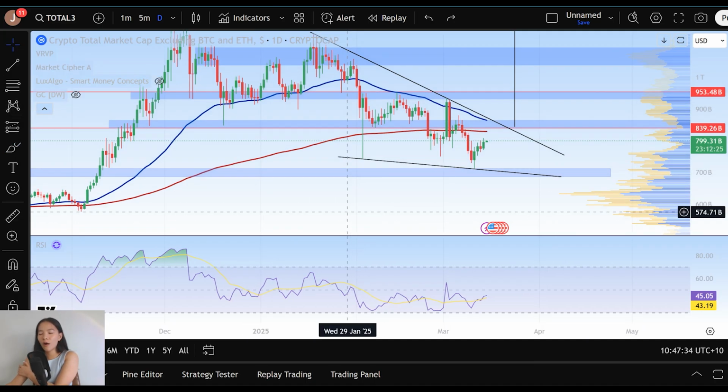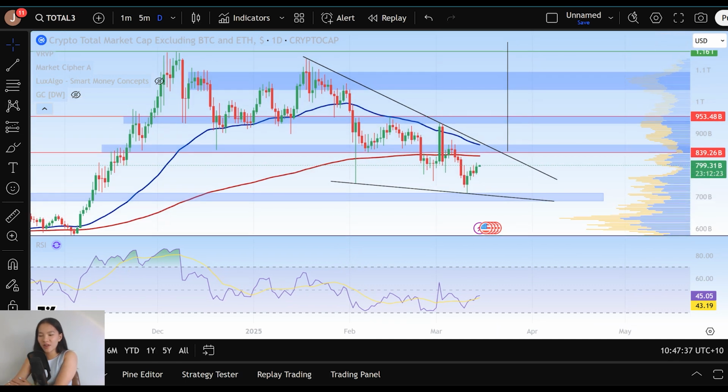Moving over onto altcoins. We've had a pretty interesting development here on TOTAL3, and of course we're in a descending wedge pattern, and similar to the price action on Bitcoin, we're in this position where we could be seeing a breakout for TOTAL3 and a genuine high time frame reversal.